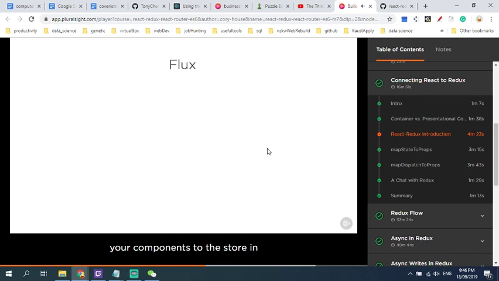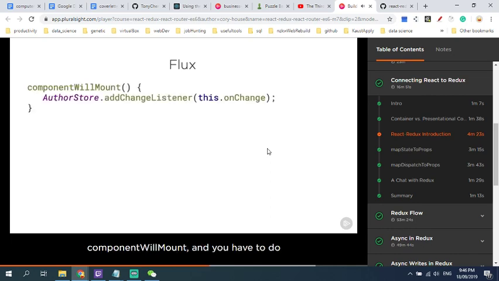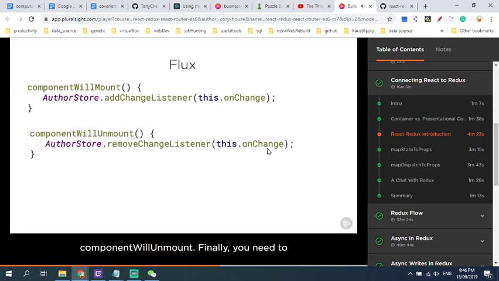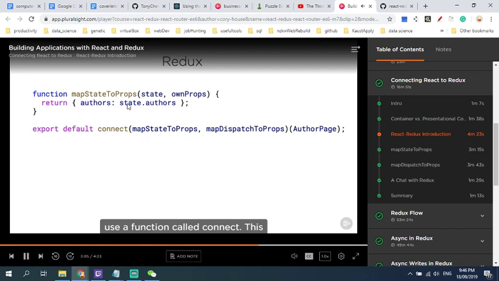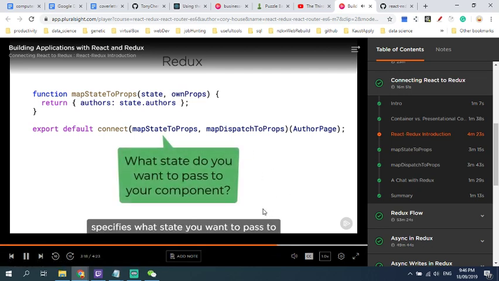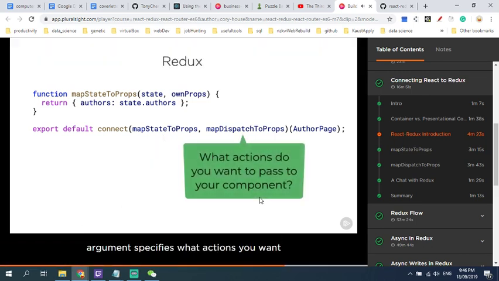In Flux, you wire your components to the store in componentWillMount, and you have to do this manually. When your components are removed from the page, you need to remove the change listener that you set up, in componentWillUnmount. With Redux with React, you use a function called connect. This function connects your React component to the store, so the function is certainly named well. You pass connect two arguments, mapStateToProps and mapDispatchToProps. The first argument specifies what state you want to pass to your component on props, and the second argument specifies what actions you want to pass to your component on props.